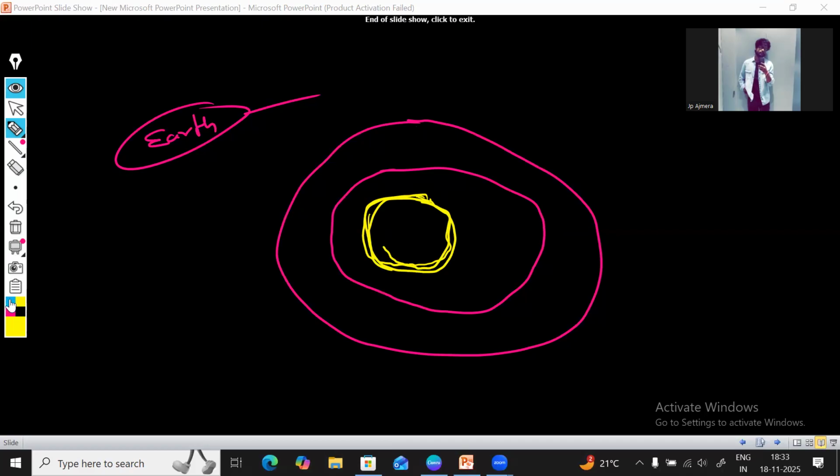Let me just change the color. The first layer you can see is called the crust. It's a poor voice. Let me be serious. So the first layer, on which the soil exists, is the earth crust. What is the thickness of the earth crust?